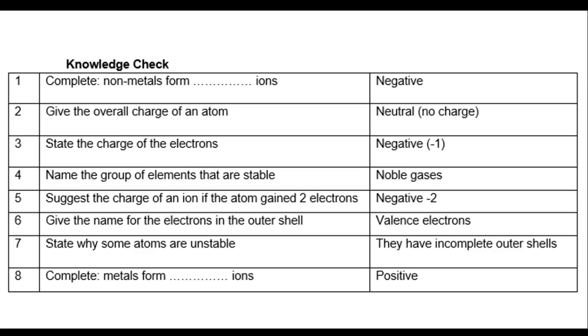The name of the electrons in the outer shell are valence electrons, and the reason why some atoms are unstable is because they have incomplete outer shells. The noble gases are stable because they do have full outer shells, whereas any atoms that don't have full outer shells are unstable, they are reactive. And lastly, metals form positive ions.